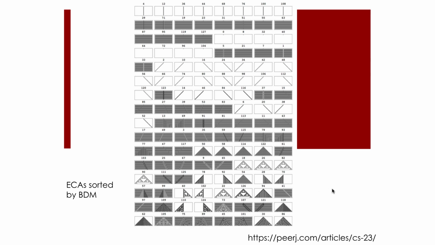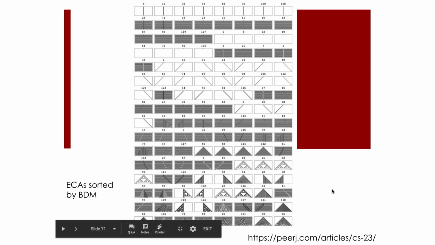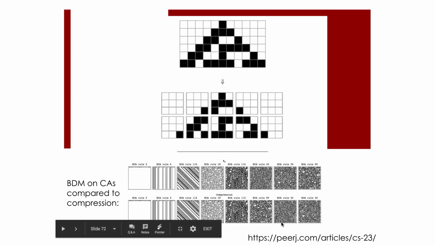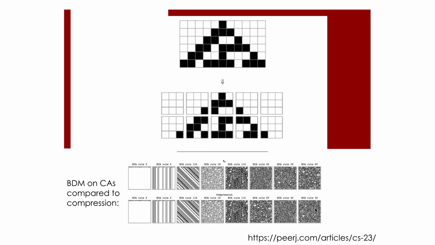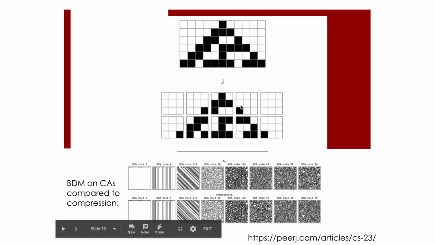And all simple cases come first when sorting from weakest to largest BDM values. When compared to compression, we basically retrieved the same results, which is good as we performed equal or better than the best other available approach to approximate algorithmic complexity widely used.